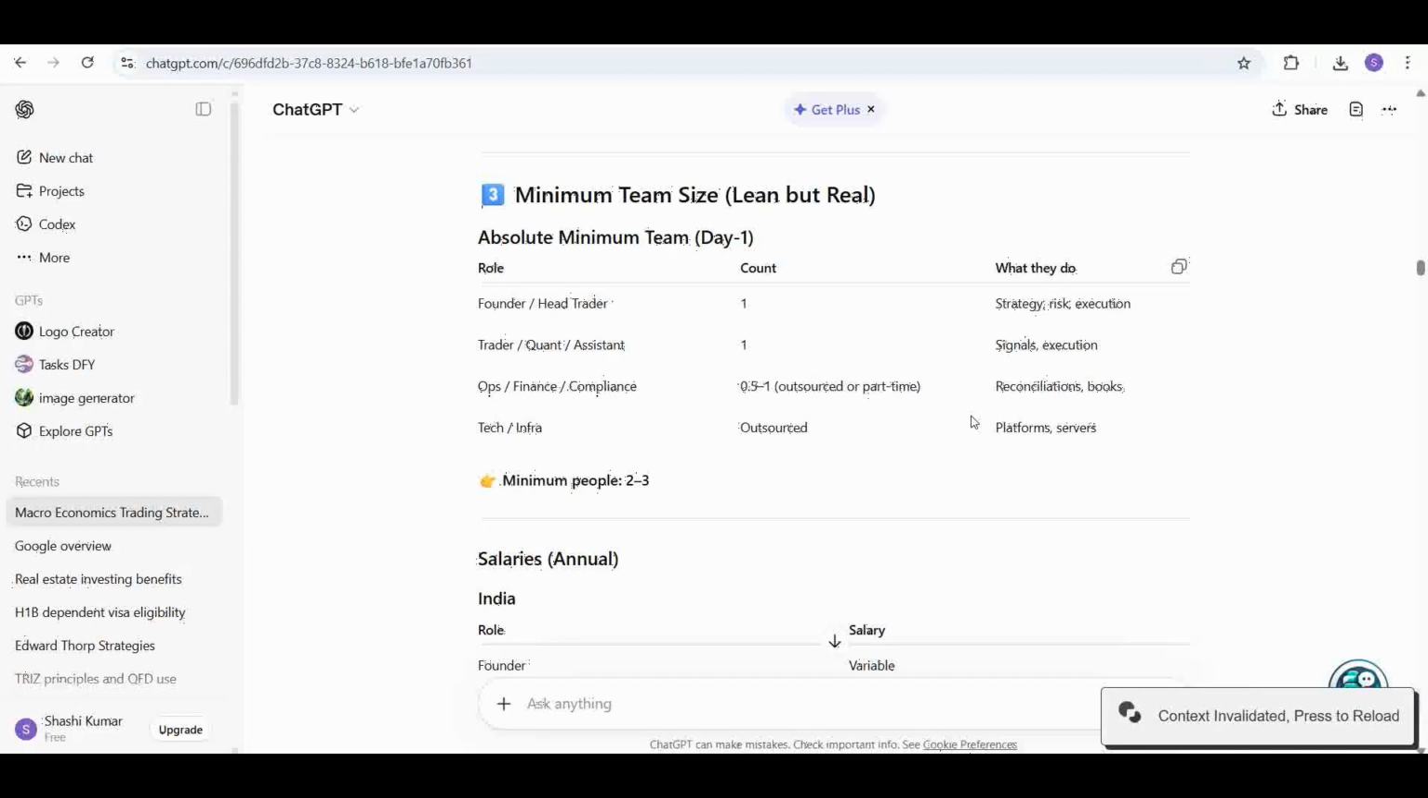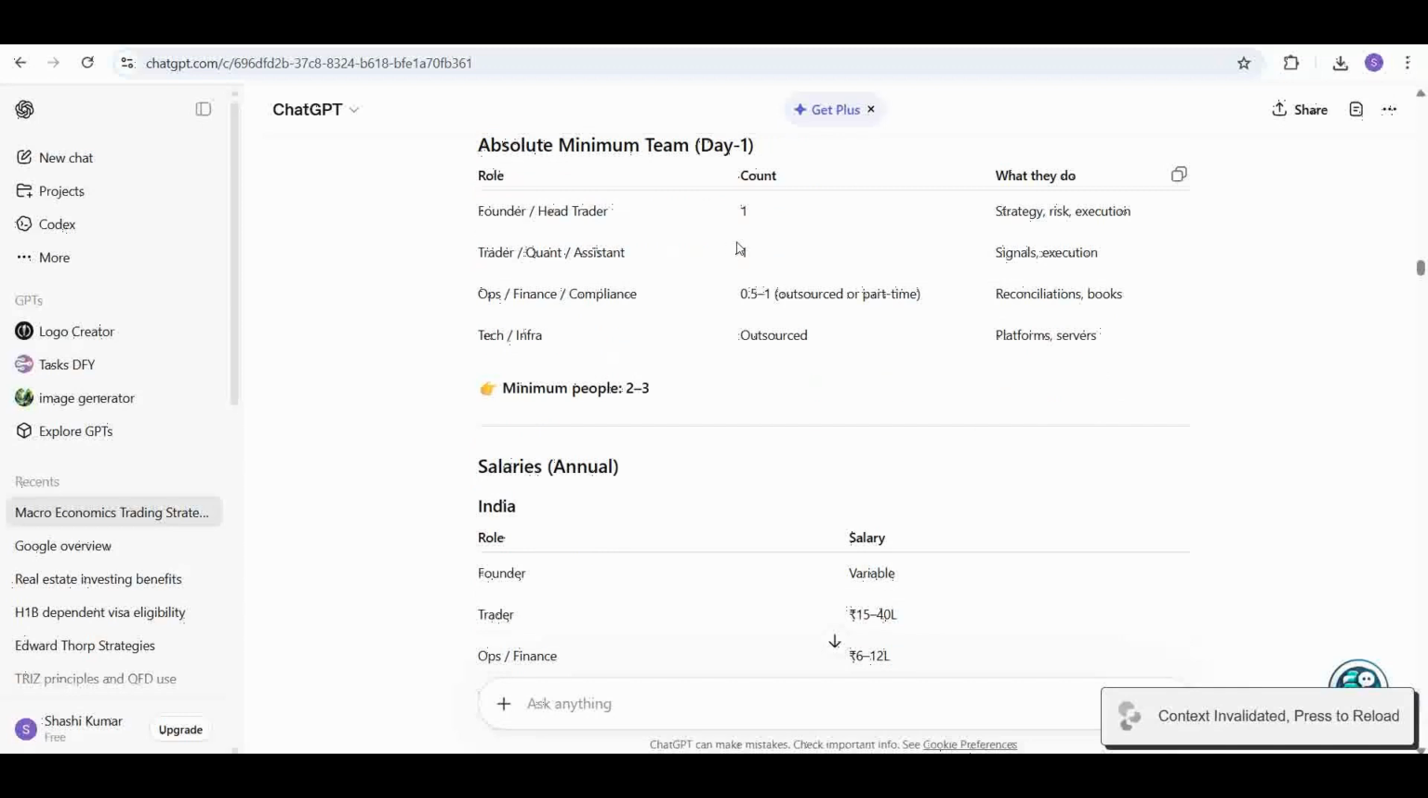Then we need operations, finance and compliance people. That's all outsourced or part-time, so 0.5 to 1. They'll do the reconciliation and keep the books for us. Tech and infra is also outsourced to platforms, which provide the servers for us to do the trading. So the minimum is only 2 to 3 people. You need mainly these 2 people, and the 0.5 or 1 is outsourced. AI is helping reduce even this to a great extent. So a minimum of 2 to 3 people are needed from day one.